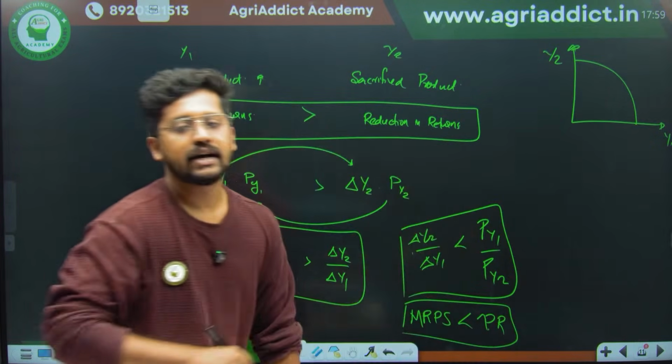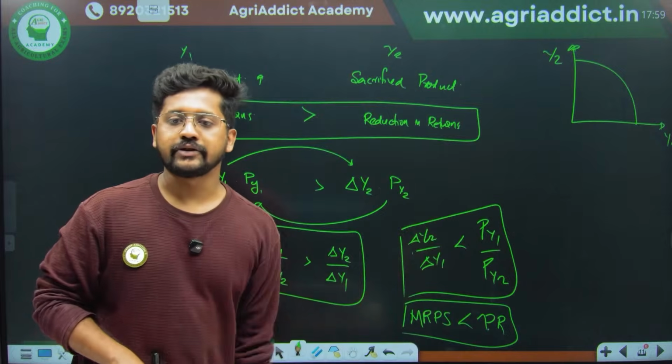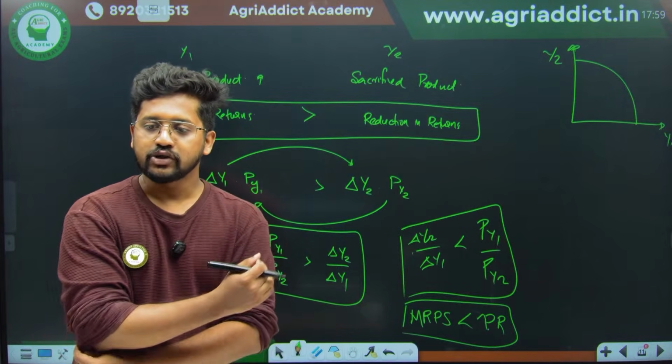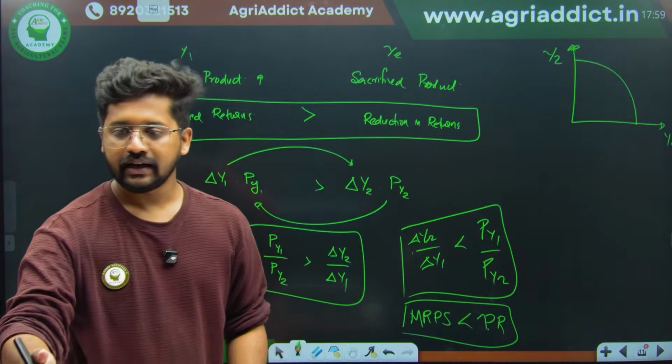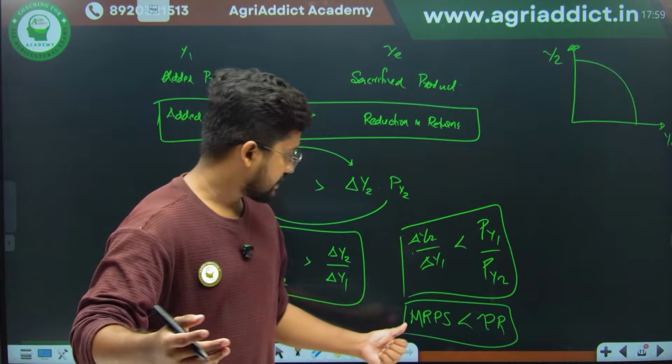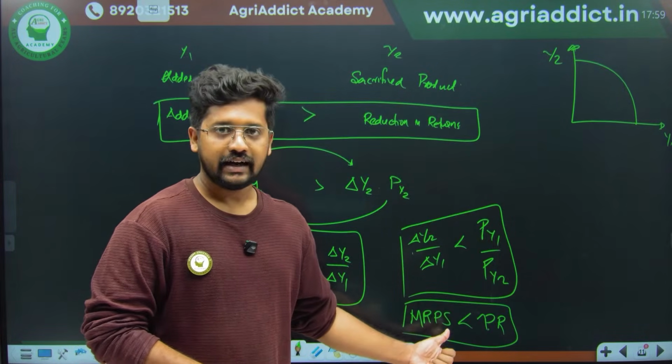This is the principle of product substitution. Are you getting my point? So the marginal rate of product substitution is less than the price ratio. Yes, Shamraj, you have answered it correctly. So this is how we are arriving at it.